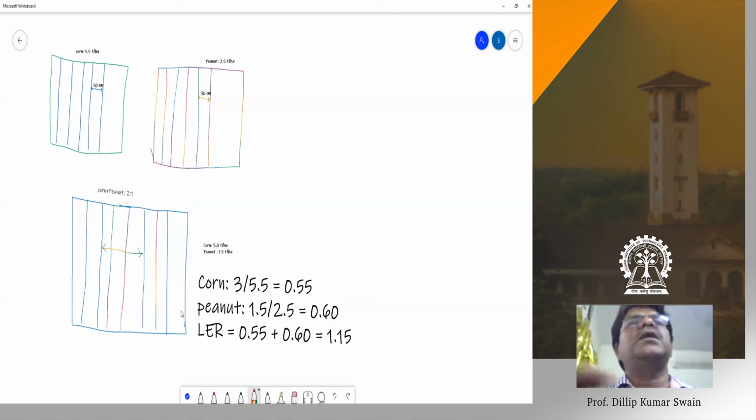Moreover, when you go for 2 crops, their harvesting stages should not coincide. Their harvesting stage must be different; they should not mature at the same time. If they mature at the same time, harvesting becomes difficult and there is a chance of mixing up one crop with another. To avoid that, you should choose crops of different maturity durations, with at least a 25-30 day gap in their maturity. That helps in ease of harvesting and operations. At the same time, the competition between component crops will be less when they have different maturity durations.